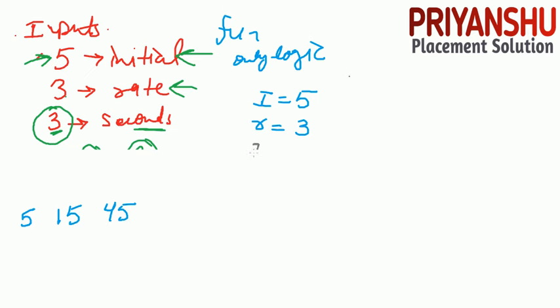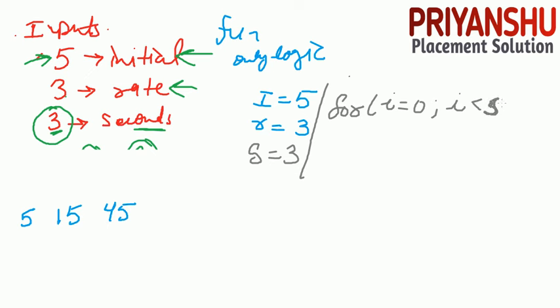Then we need to find the second term, which is 3. Let's take a for loop, for I equal to 0, I less than s, and then I plus plus.